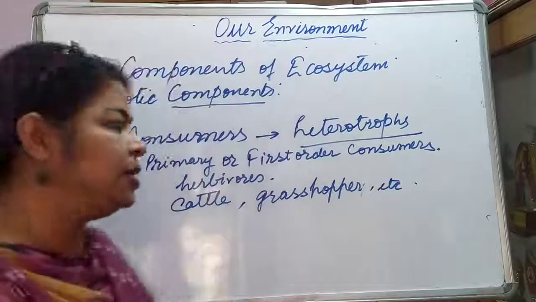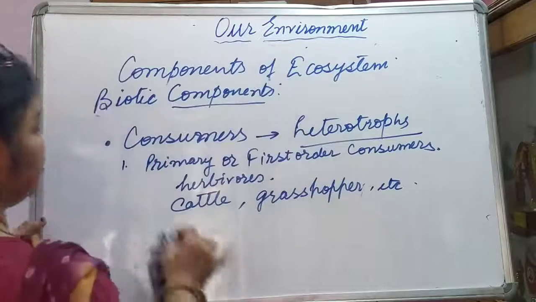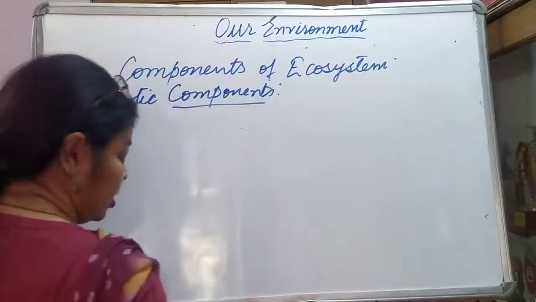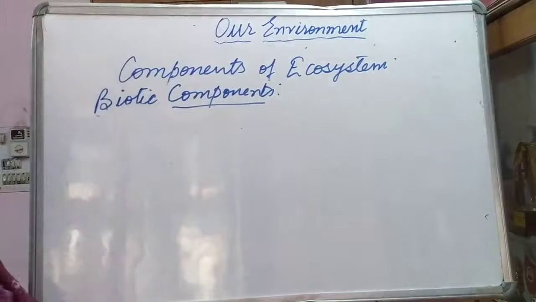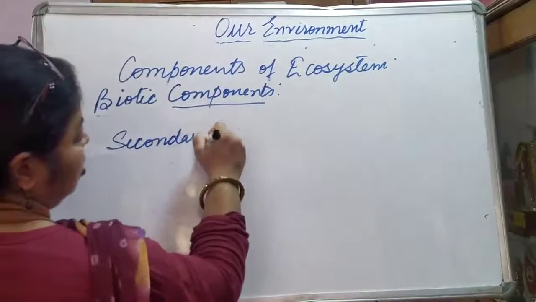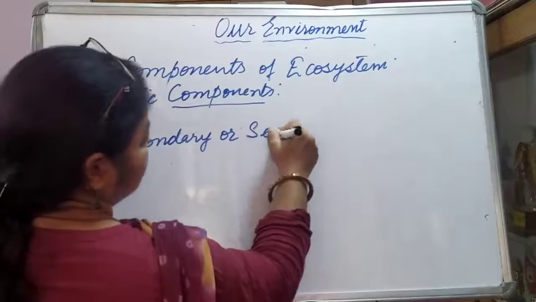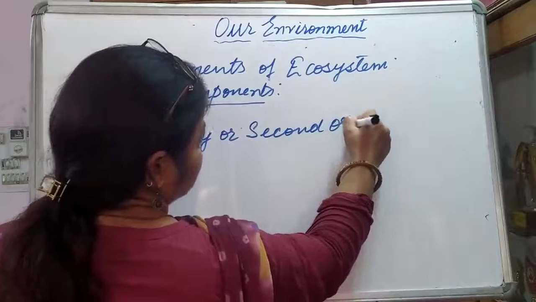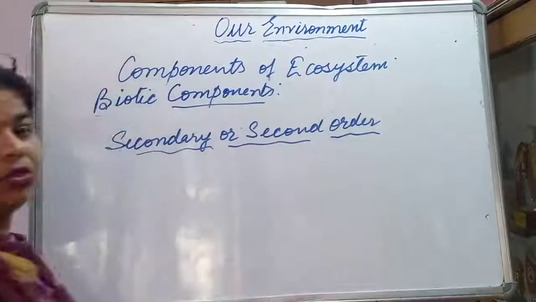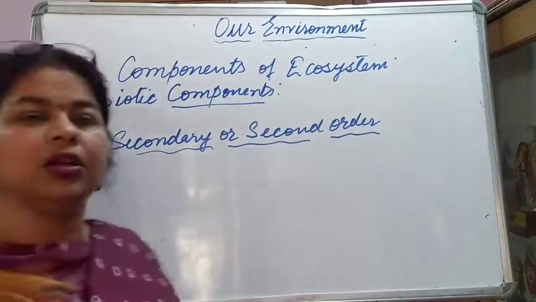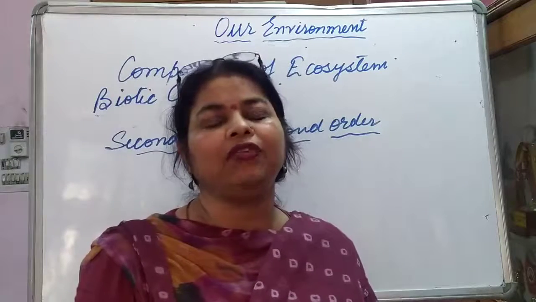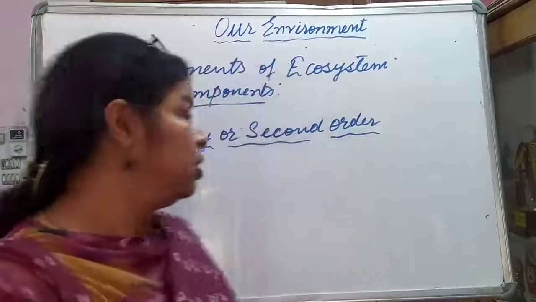Then the second category is secondary or second order consumers. These include the animals which feed on the flesh of herbivores.